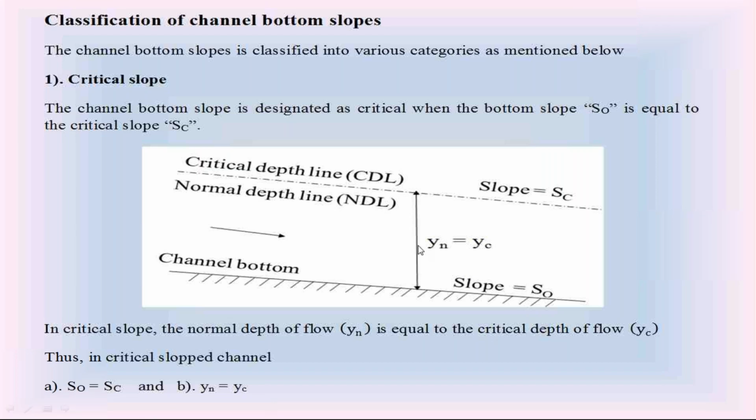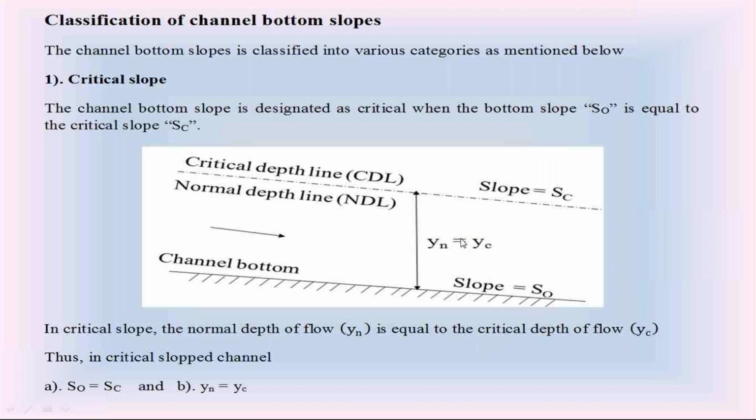So when we call the channel bottom slope a critical slope, it is when S0 is equal to the slope of the critical water surface profile SC. That means the channel bottom and the critical water surface profile are parallel to each other.